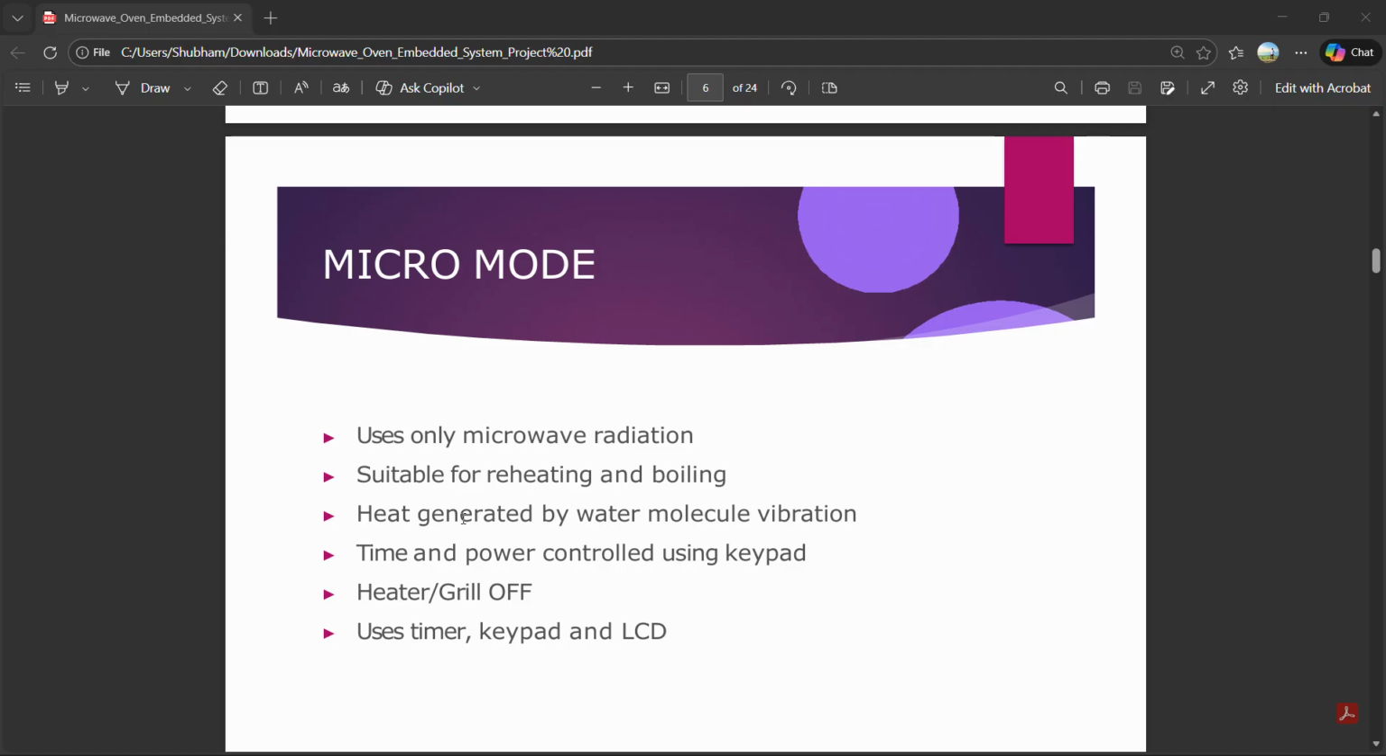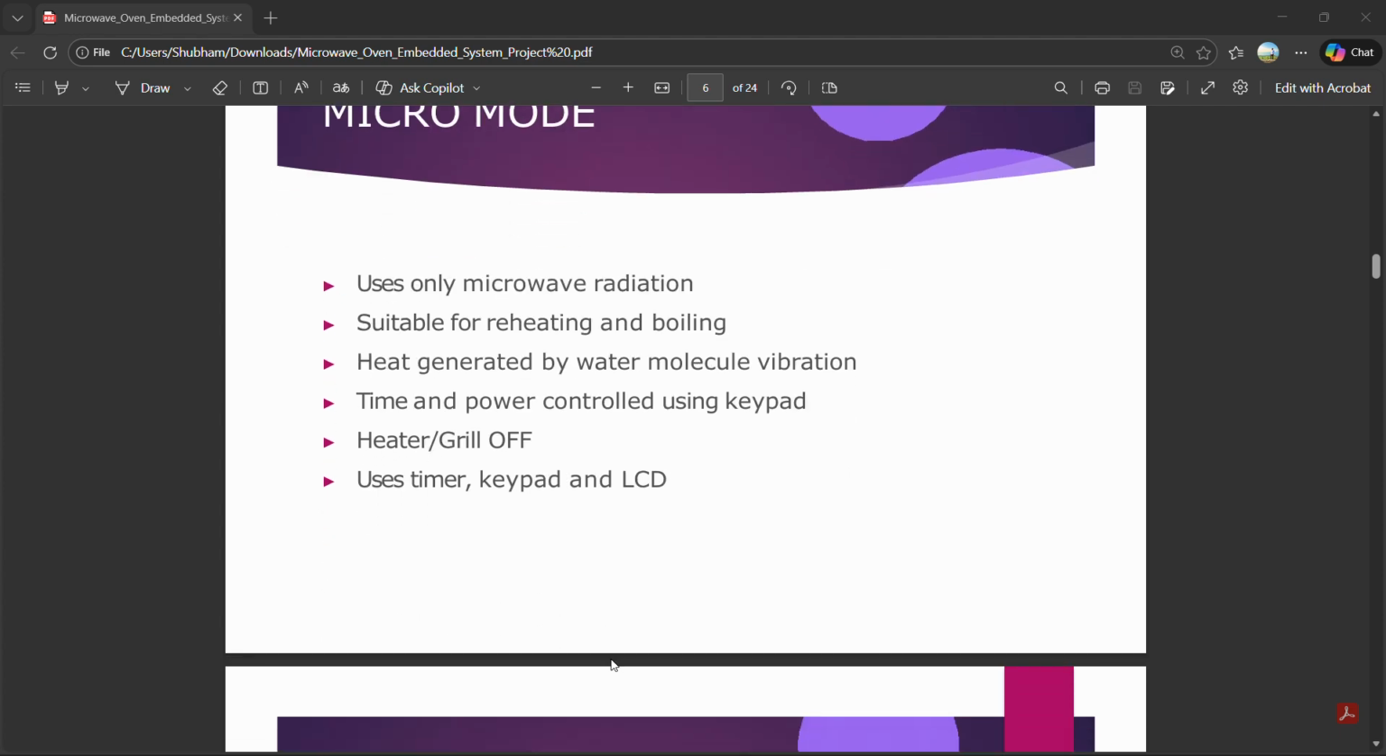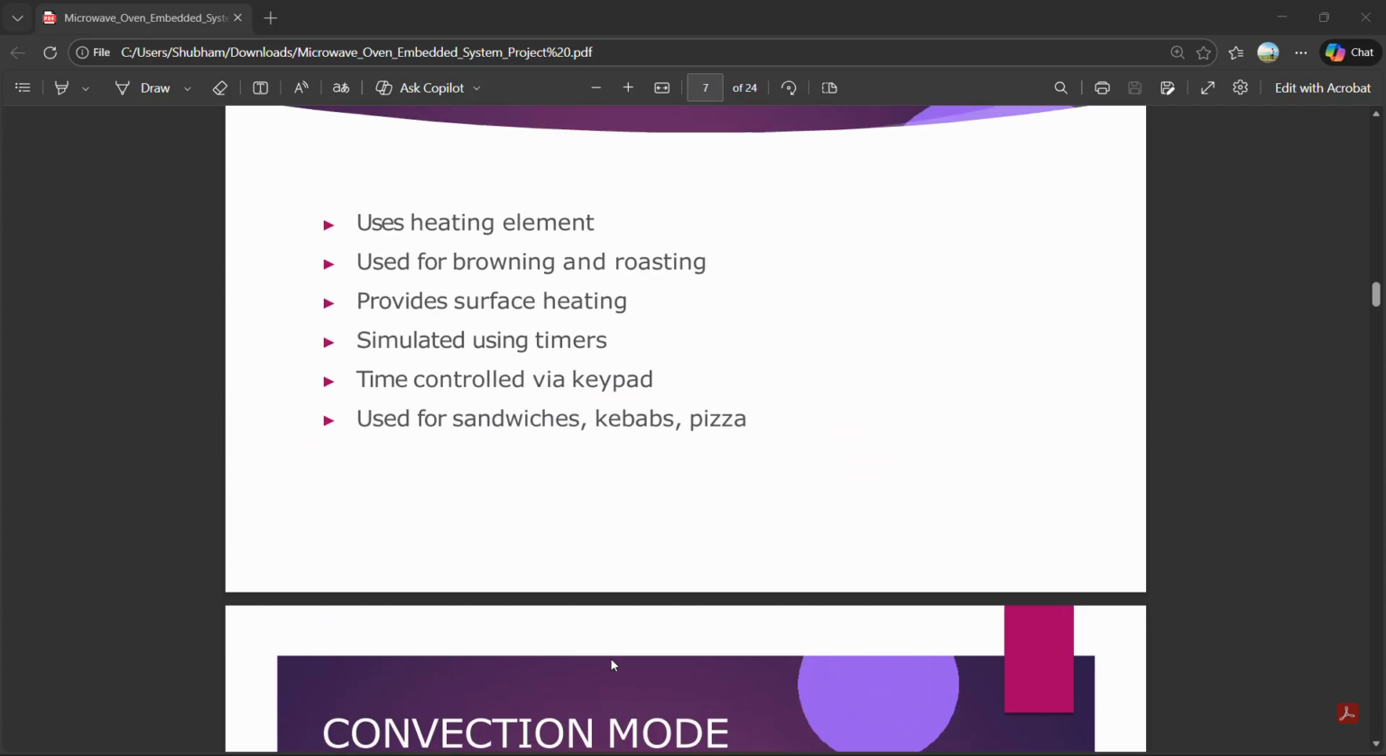First is the microwave mode, which uses only microwave radiation for cooking. It is mainly used for reheating food, boiling liquids, and simple cooking. The heater or grill is off in this mode. The cooking time and power level are entered using the keypad, and the status is displayed on the LCD. This mode is implemented using a timer, keypad, and LCD.